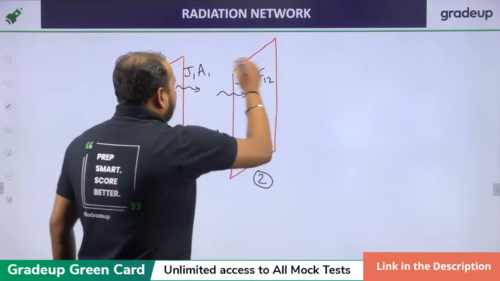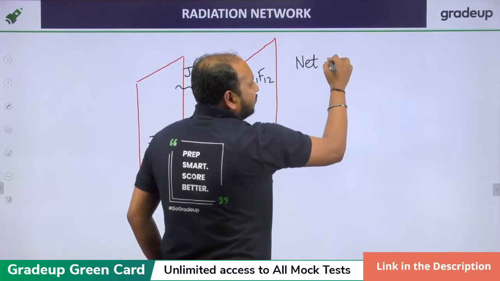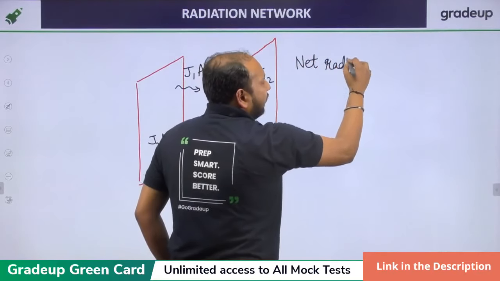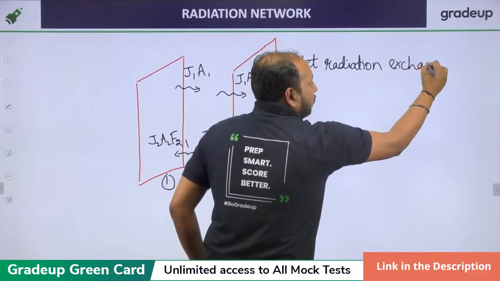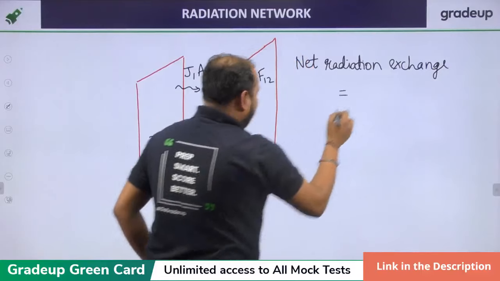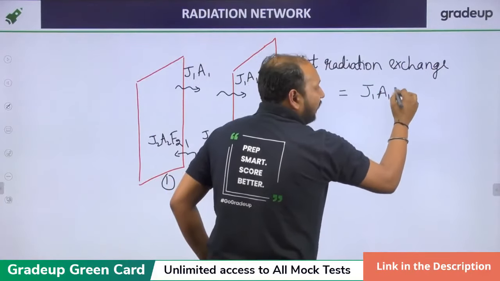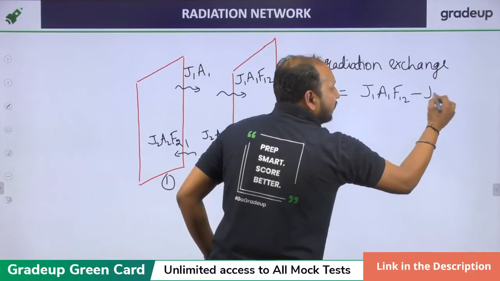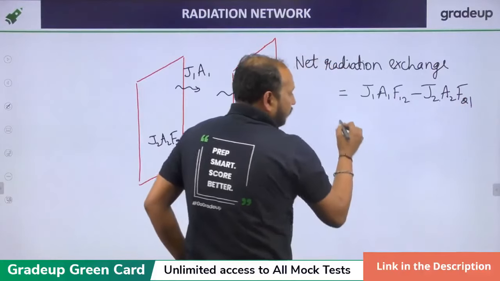Very good, Gaurav. So what will be net radiation? Net radiation exchange. This will be the difference of these two parameters, which is J1 A1 F12 minus J2 A2 F21.